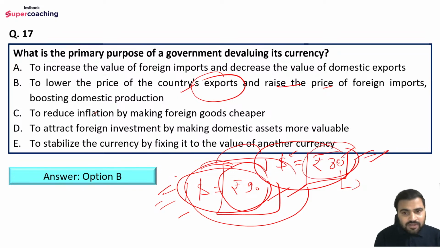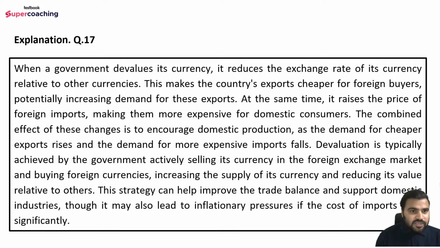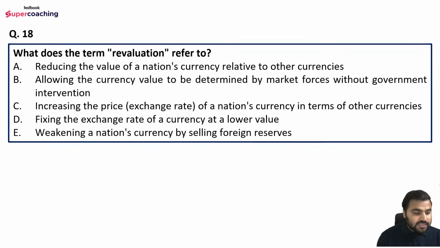But now since the value of our currency is decreasing, for the same set of goods, the Indian producers are getting rupees 90, right? So this is the basic purpose behind the devaluation of the currency, to increase the exports of our country. This is how exports will be increased by devaluing our currency, so that our producer will get more amount with respect to the dollars. I hope you are getting it. So this is the explanation, guys, which you can read. I hope you got the concept.